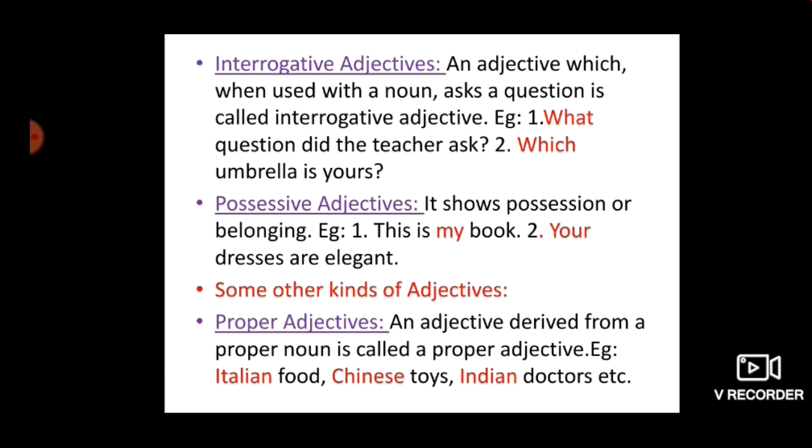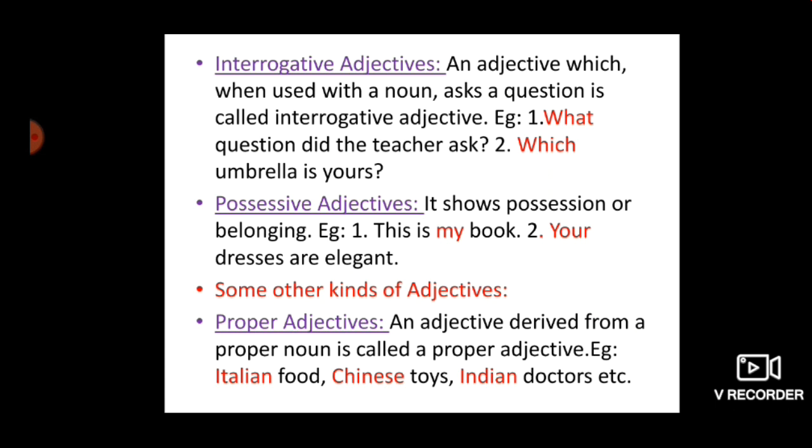Next is possessive adjective. It shows possession or belonging. For example, this is my book. Whose book? My book. Here the word "my" is a possessive word which is telling us about the belonging of the book. So this is my book. My is an adjective and book is a noun. Your dresses are elegant. Whose dresses? Your dresses.